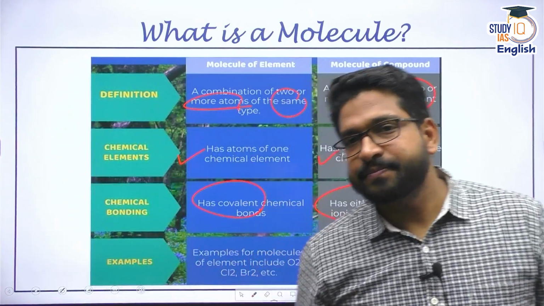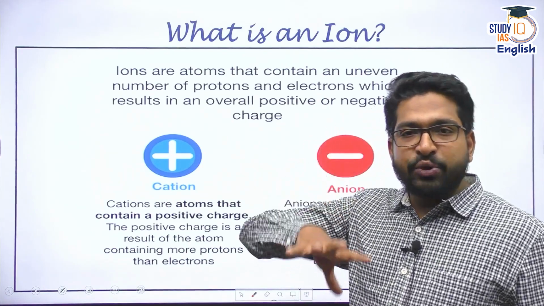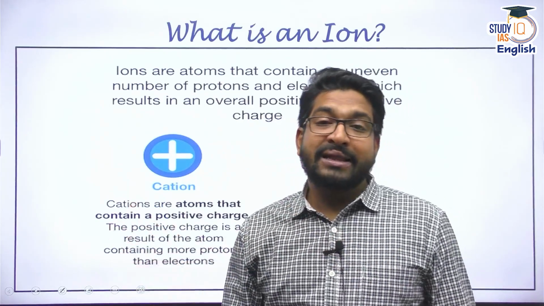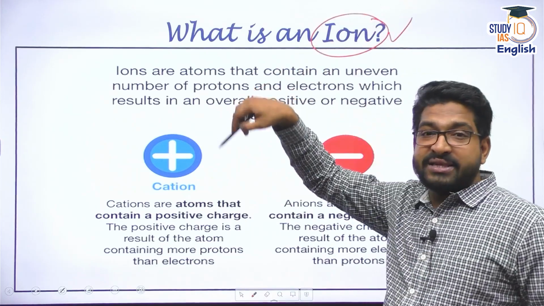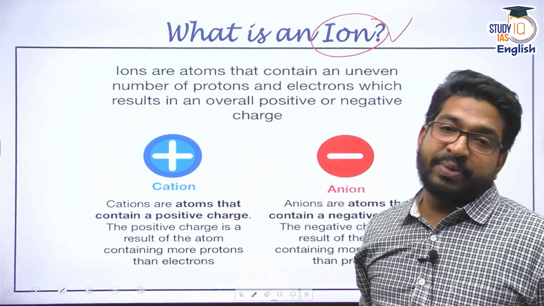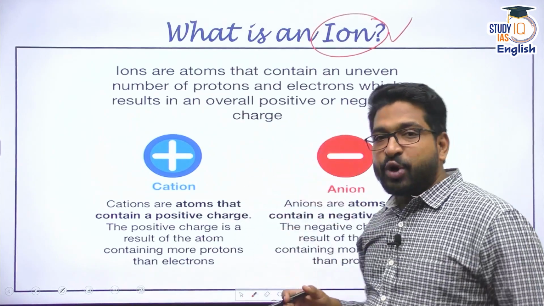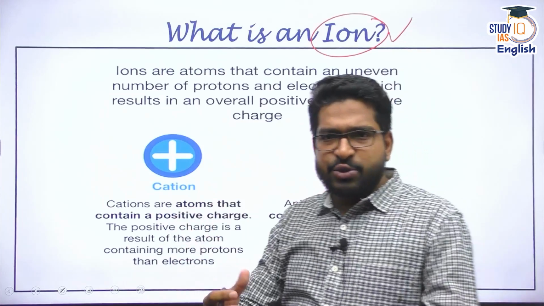All right. Apart from this, whenever a molecule of an element or a molecule of a compound dissociates, it leads to the creation of ions. This is where the reaction comes into the picture. Now, whenever we talk about any element or any atom, an atom comprises a different structure.